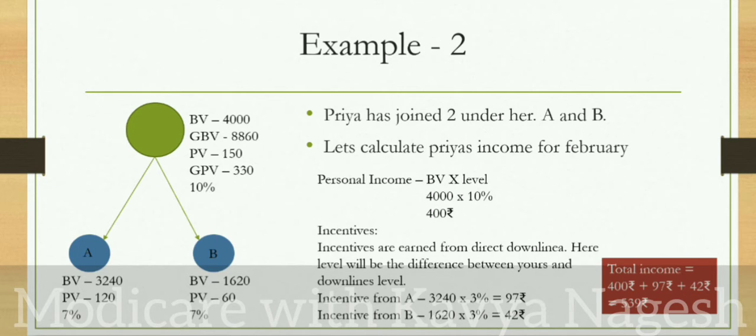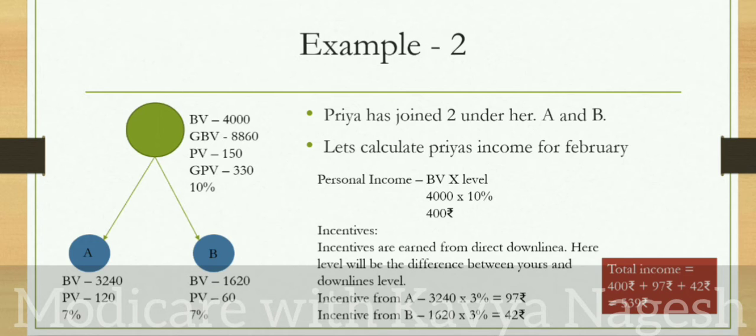And in the example 2, Priya has joined 2 downlines under her, that is A and B. Let's calculate Priya's income for February. So Priya is also doing a similar number, that is 4,000 BV and 150 PV. So same thing, but she has 2 downlines, and A has made 3,240 BV with the 120 PV, with which she will be in 7%. And B has made 1,620 BV with 60 PV. She is also in 7%.